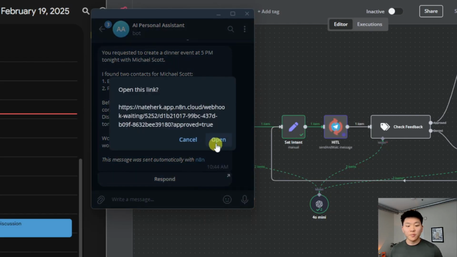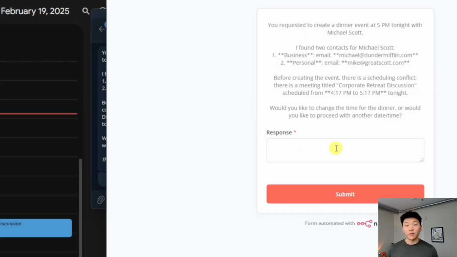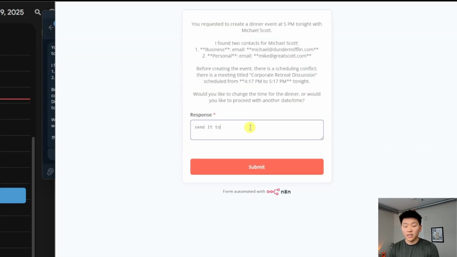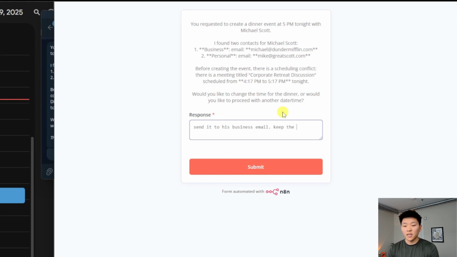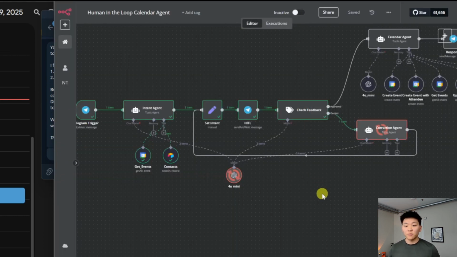So now we're able to click on respond, and it's going to open up this page where we can leave feedback. First of all, what I'm going to say is send it to his business email. And then I'm going to say keep the time for dinner. So now we hit submit, we go back to the human in the loop, and we can see that it's going off to the correction agent, which is going to take the original intent as well as our feedback.